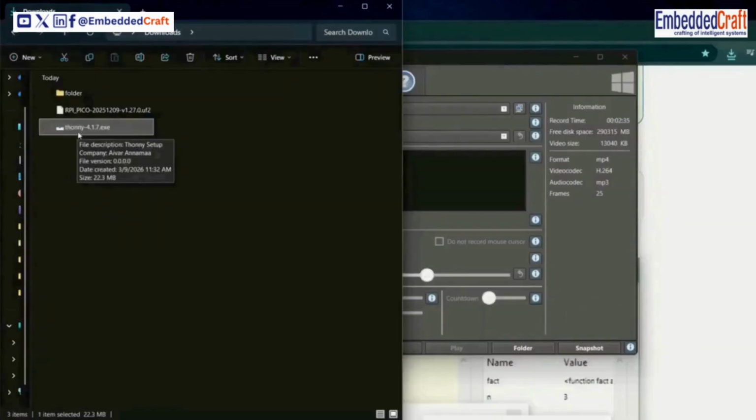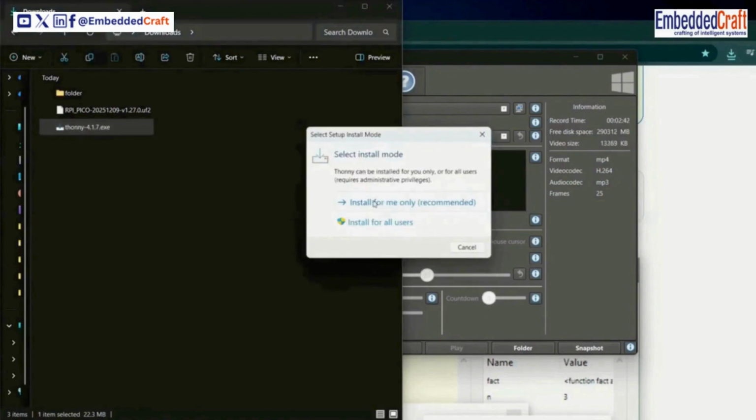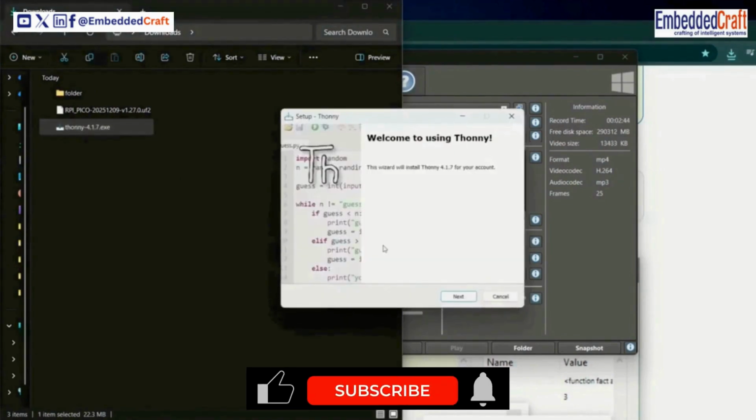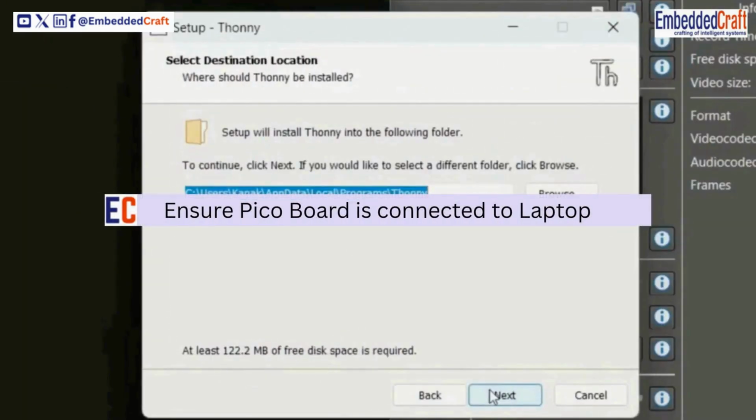Now, let's install Thonny IDE. To start the installation, simply double-click the installer, and the setup wizard is started. Installation process is simple, just keep clicking on Next button.